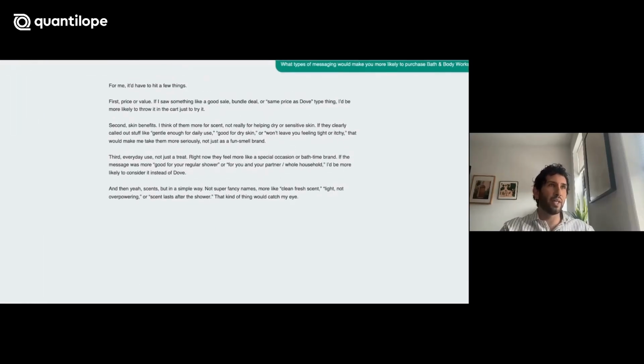So we can see the twin mentions a few things. First, price or value. Second, skin benefits. I think of them more for scent, but I want something gentle enough for daily use or good for dry skin. Third, everyday use, not just a treat. And then finally, scents, but in a more simple way. I think those last two are pretty interesting.